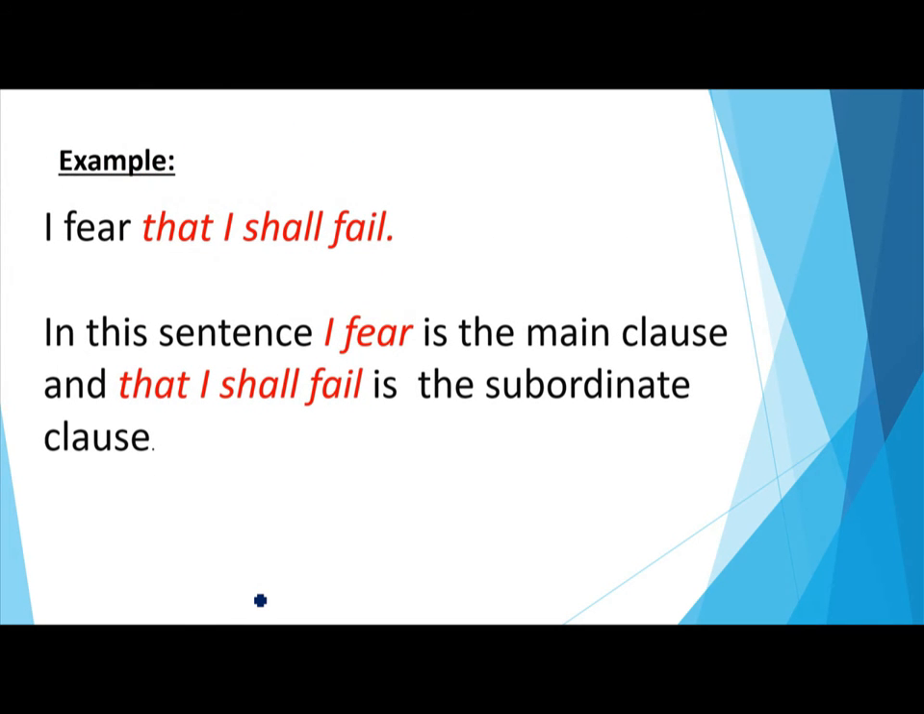I fear that I shall fail. Here, "I fear" is a main clause. Why is it the main clause? Because "I fear" makes complete sense. It has its own subject and predicate, and it has a complete thought. So here "that I shall fail" is a dependent clause, a subordinate clause. Why is it the subordinate clause? It has its own subject and predicate, but it depends upon the main clause to form a complete sentence. "I fear" is the main clause and "that I shall fail" is the subordinate clause or a dependent clause.